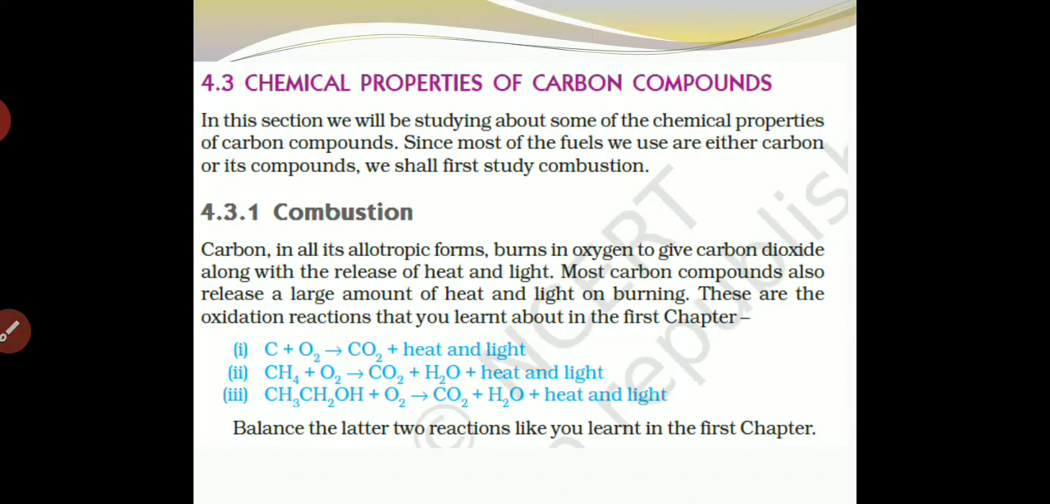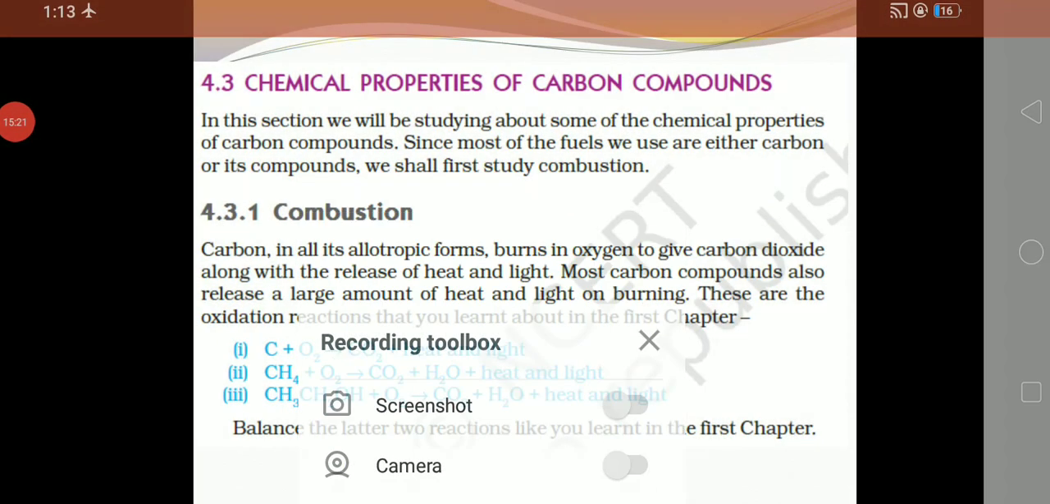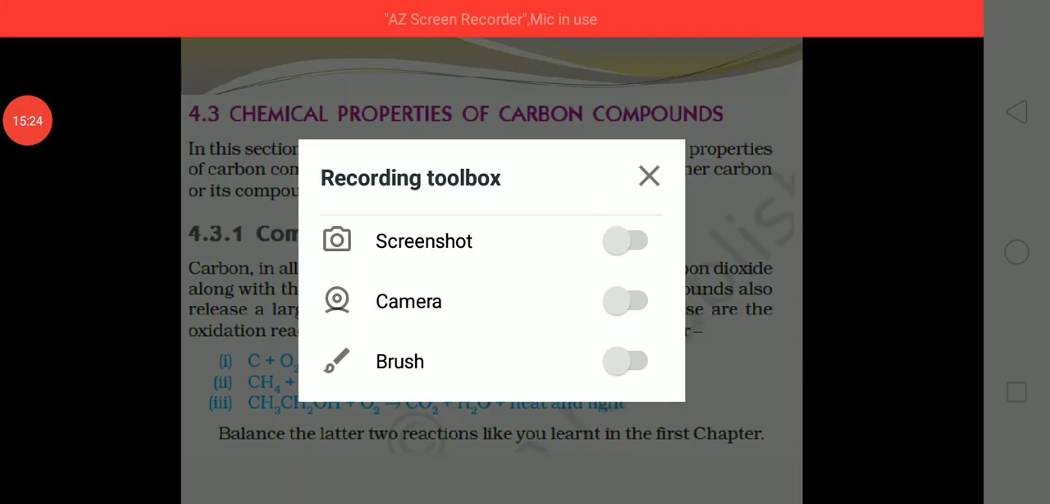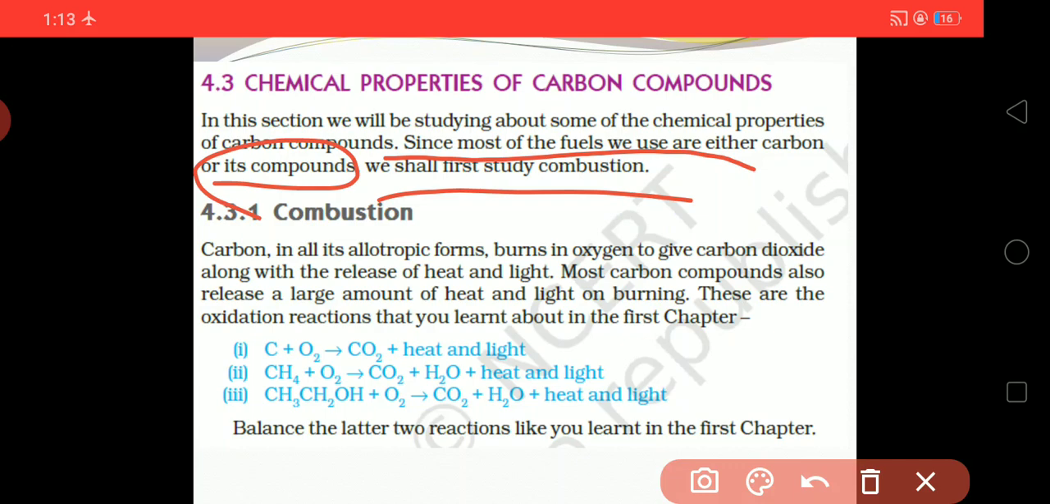Now, chemical properties of carbon compounds. In this section we will be studying some of the chemical properties of carbon compounds. Since most of the fuels we use are either carbon or its compounds, we shall first study combustion.